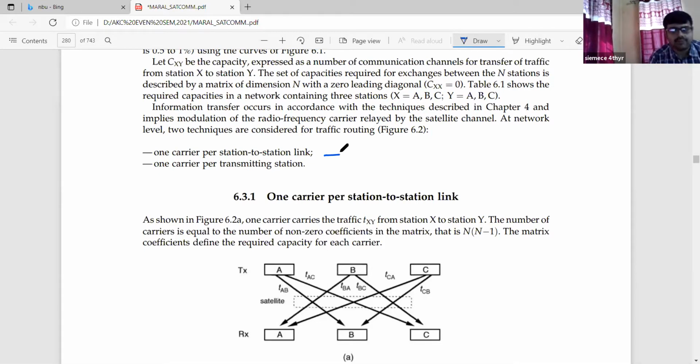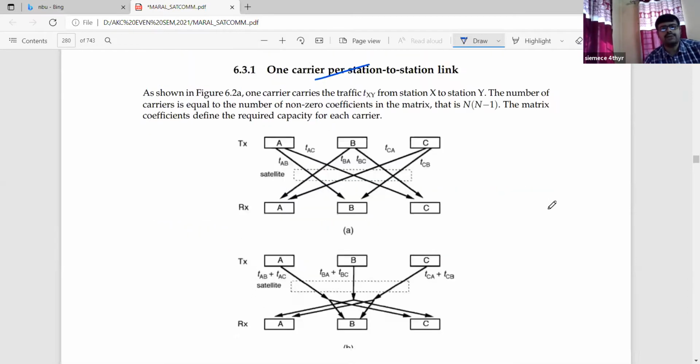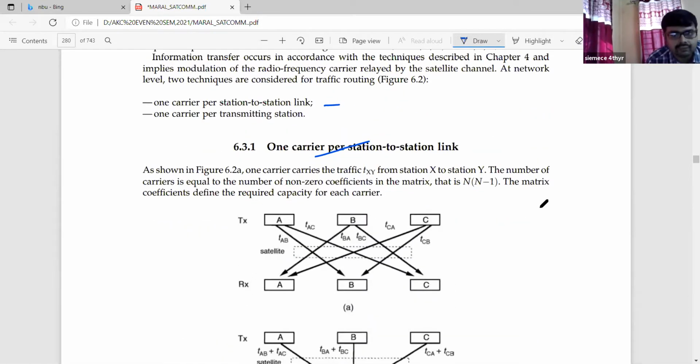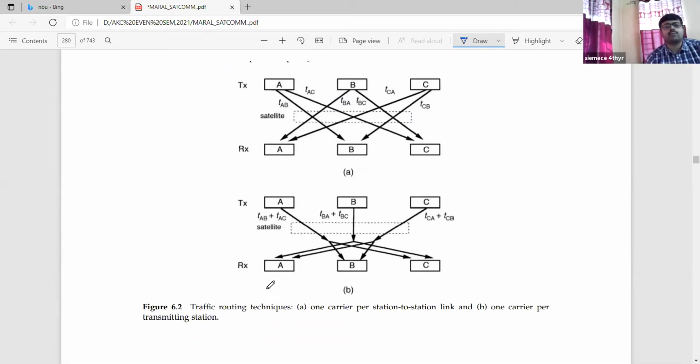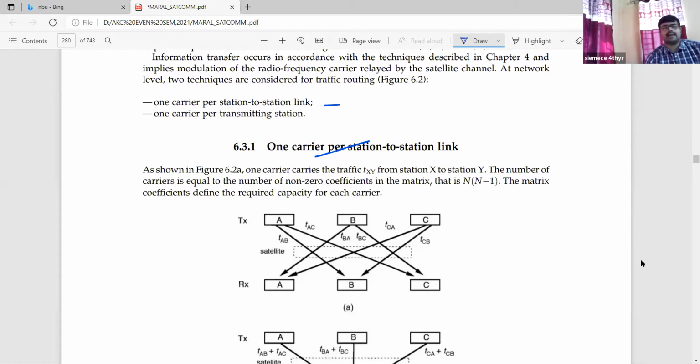The first is called one carrier per station to station link, and the second one is one carrier per transmitting station. Now we start with the first one, one carrier per station to station link. As shown in the figure, they have given an architectural diagram showing Rx and Tx, and you will find directional arrows. The arrows indicate the traffic routing technique.